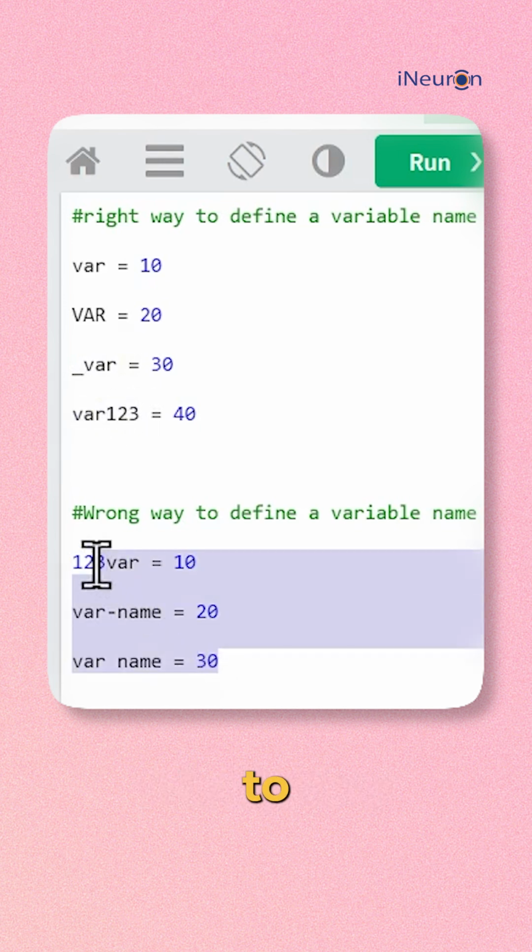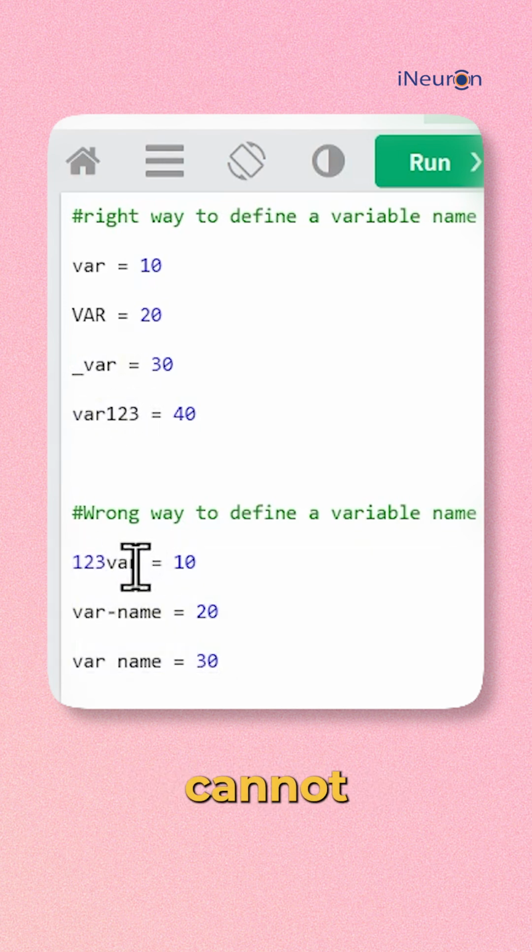These are the wrong way to define a variable. Variable name cannot start with the digit, and we cannot use hyphen in the variable name or any other symbol except the underscore, and we cannot leave the space in the variable name.